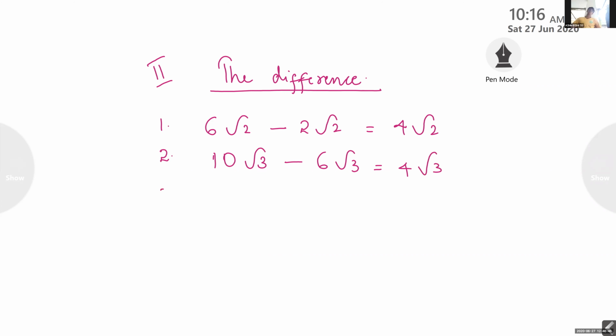Okay. Third question is, what about root 5 minus root 5? Same. Root 5 minus root 5. It is 0. Good. Very good.